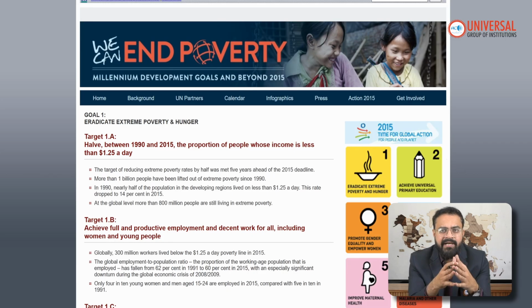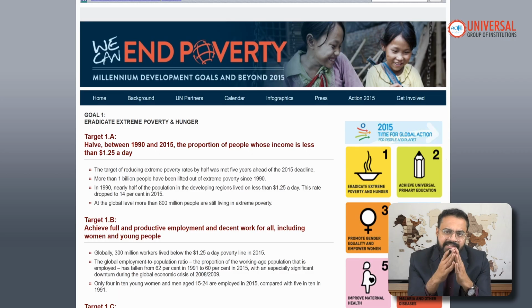There are 17 goals and 169 targets that need to be achieved as part of the Sustainable Development Goals. If you look at the history of these goals, how they evolved over a period of time, it all dates back to the Brundtland Commission. That is Gro Harlem Brundtland, the former Norwegian Prime Minister. She tabled a report called Our Common Future.